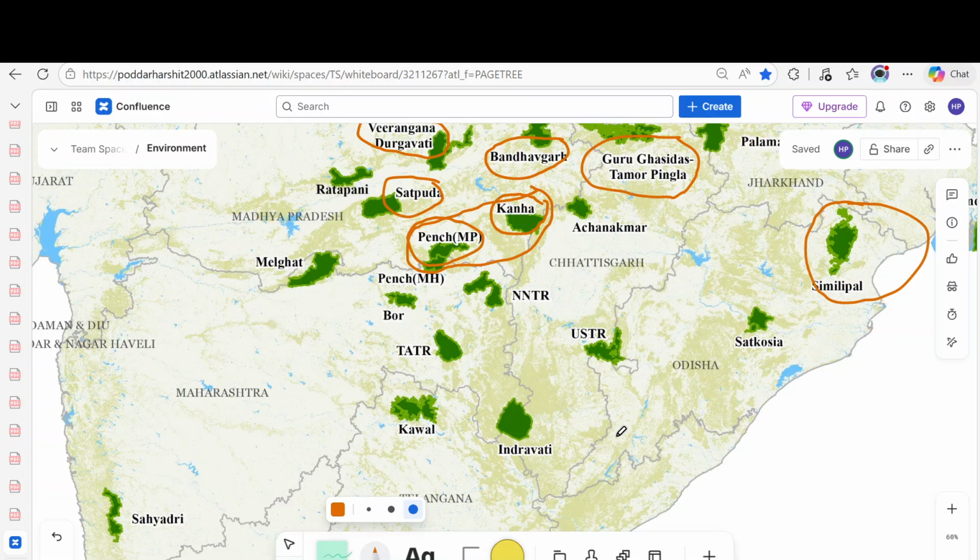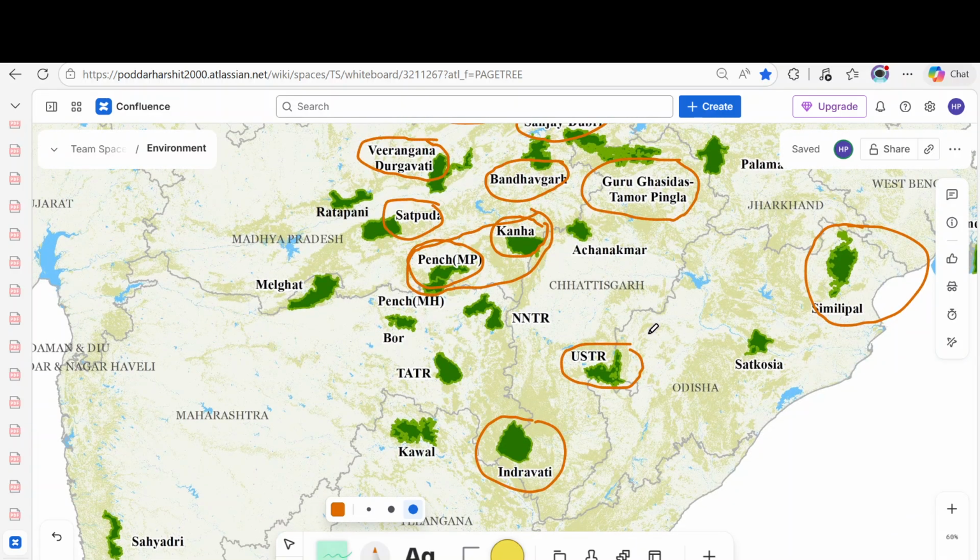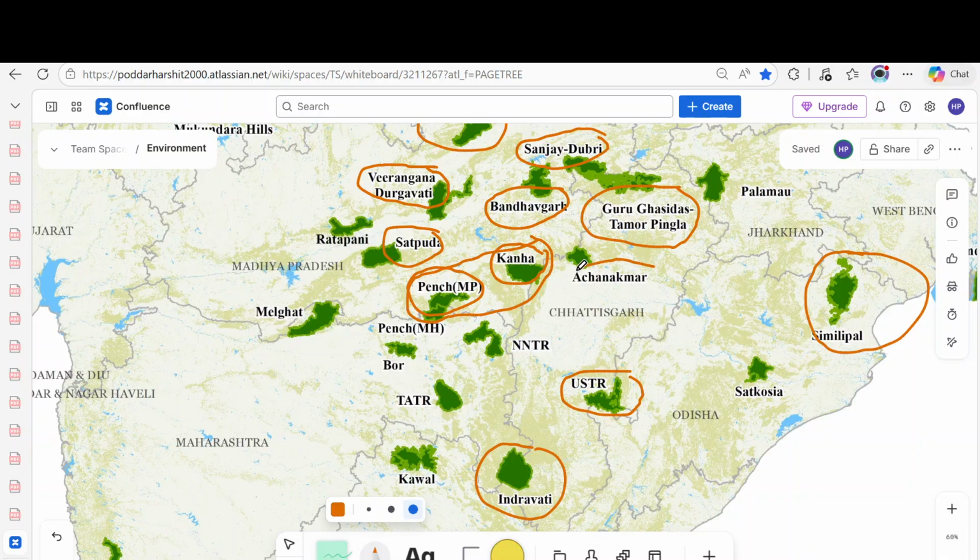So let's come to Chhattisgarh. Here we have Indravati Tiger Reserve. This Indravati Tiger Reserve gets its name from the Indravati River. Here we have the wild buffalo. There is also USTR, whose name is Udanti Sitanadi. It is a watershed of the Mahanadi River. This is also a tiger reserve. Then Achanakmar is a biosphere reserve. Achanakmar-Amarkantak. This Achanakmar is part of the Amarkantak Biosphere Reserve. Okay, this is also a tiger reserve. Guru Ghasidas, we already heard of that.